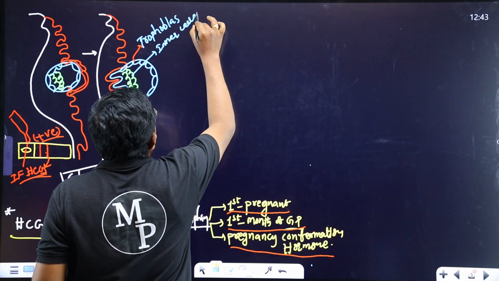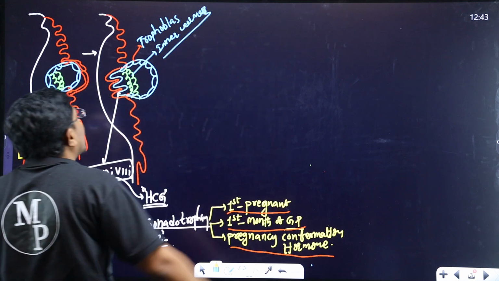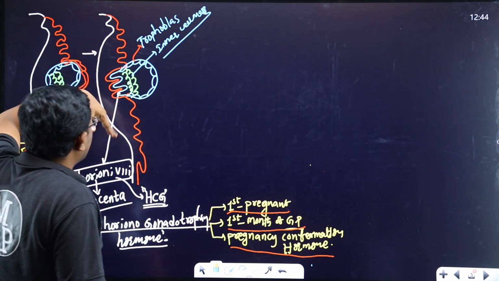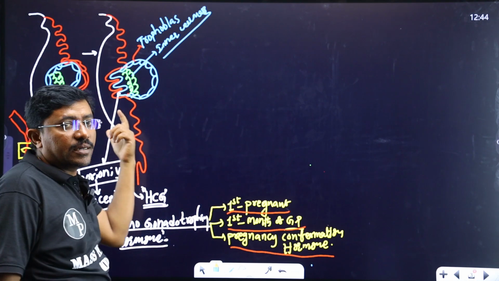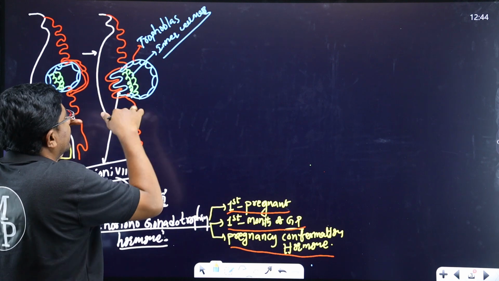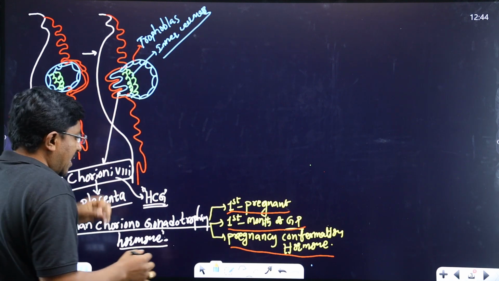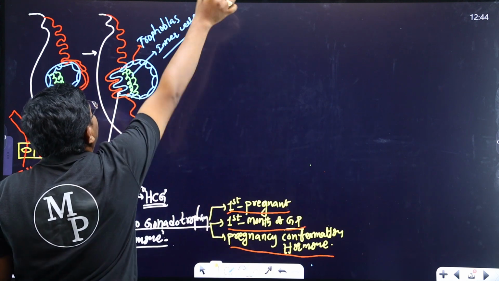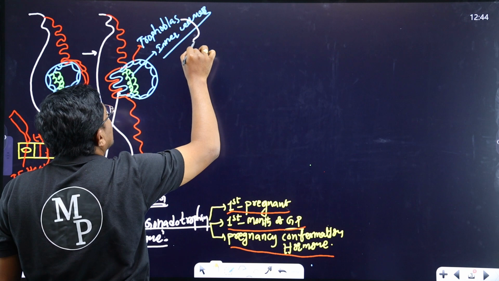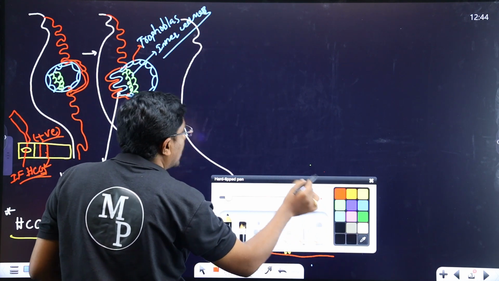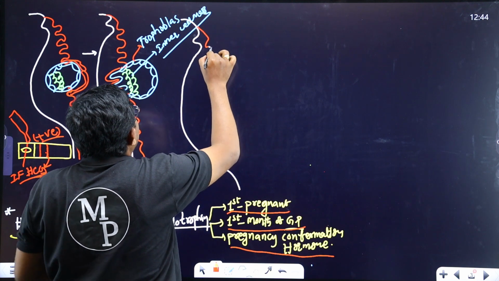After that, the embryo gradually increases in size, and gradually within the fetus some changes also occur. What type of changes?